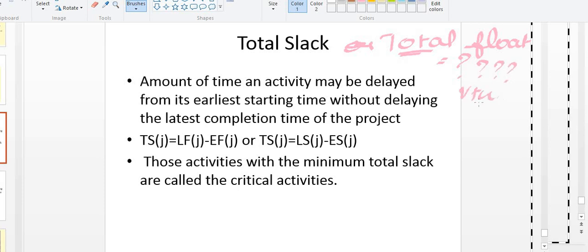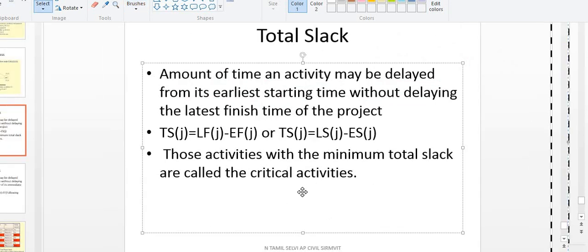Okay, VTU questions. So how to calculate it? First I will explain to you what is total float. Total float means the amount of time an activity may be delayed from its early starting time without delaying the latest completion of the project. Without delaying what? You can say the latest finishing of the project.